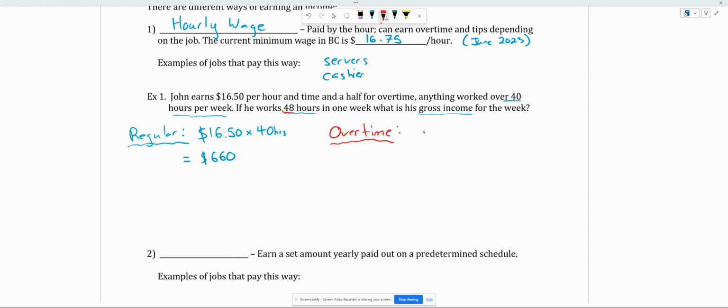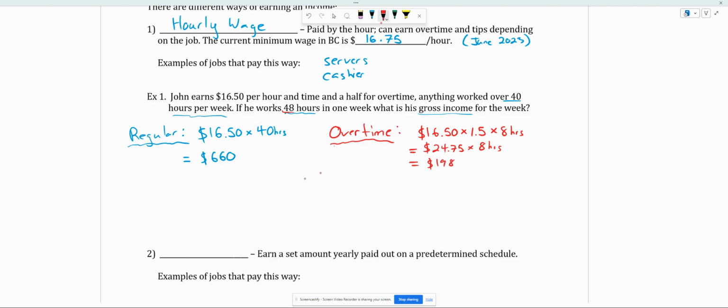Now, over on the overtime side, we still have that extra 8 hours we have to account for. And so how that works is $16.50 initially, but it's time and a half, which means 1.5 times more or 50% extra. To do that, we're just going to multiply by 1.5. That's going to be the time and a half part we're talking about. And then, of course, there's 8 hours of that. Multiply those three numbers out, and first multiply these two. So the time and a half pay, you'll see, is actually $24.75 per hour. And then we're going to multiply that by the 8 hours. And that gives us a total of $198.